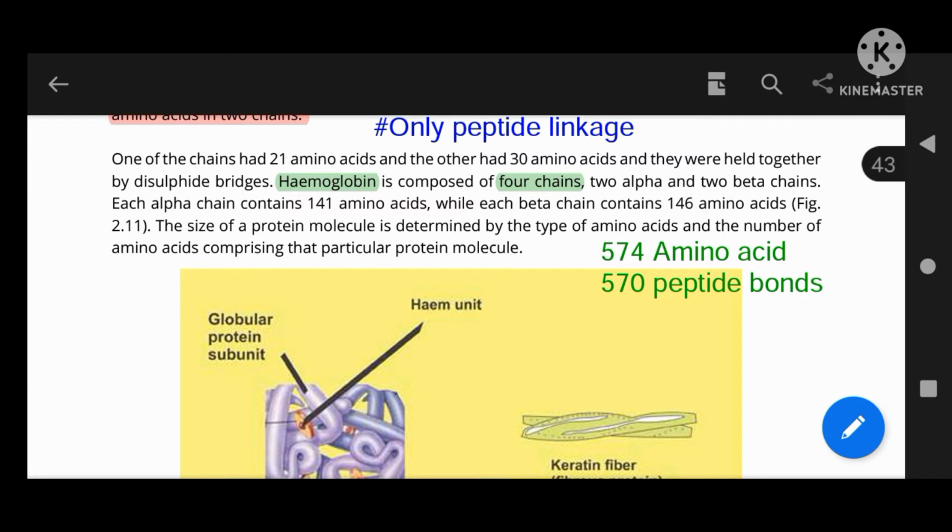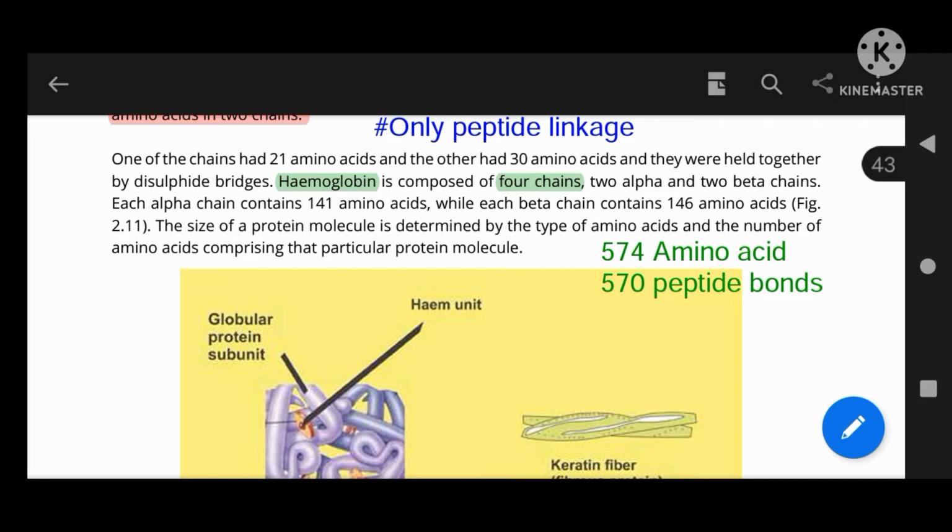There is a trick for students: if there are two chains in any protein, the difference between the number of amino acids and the number of peptide bonds will be two.